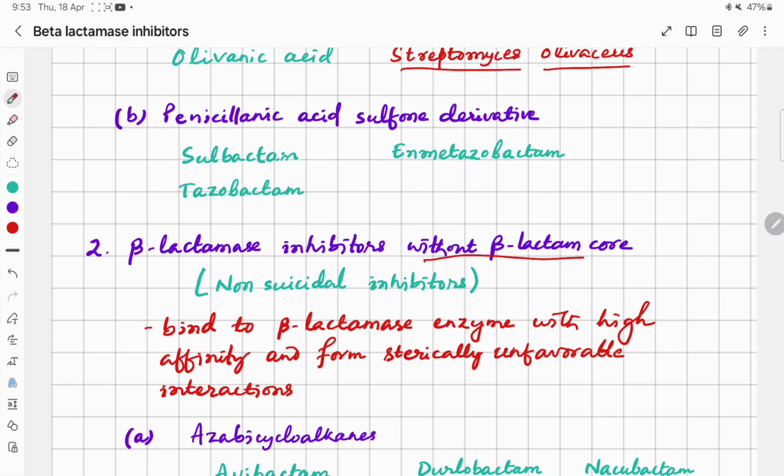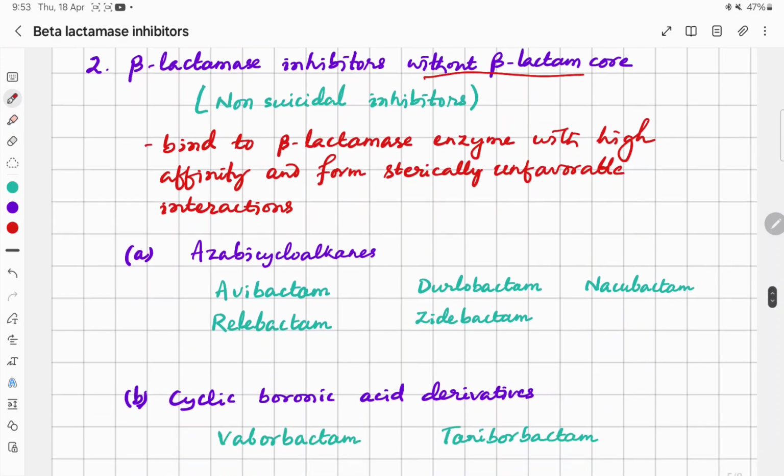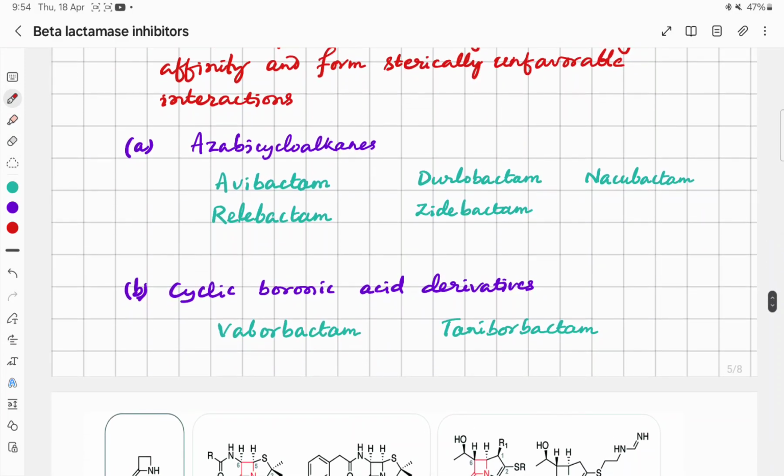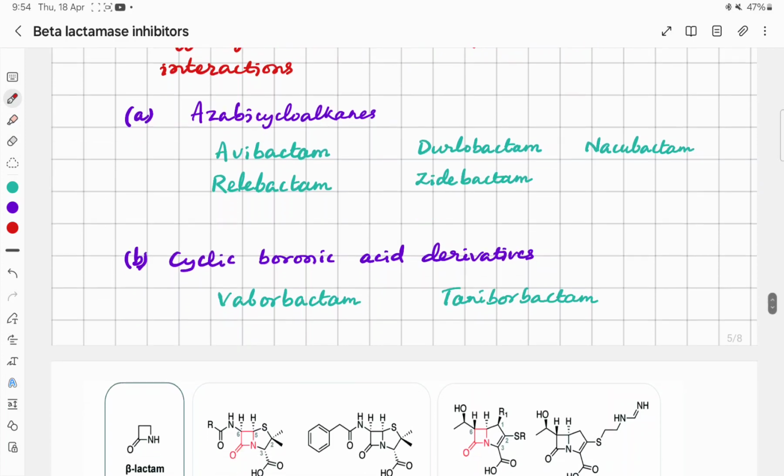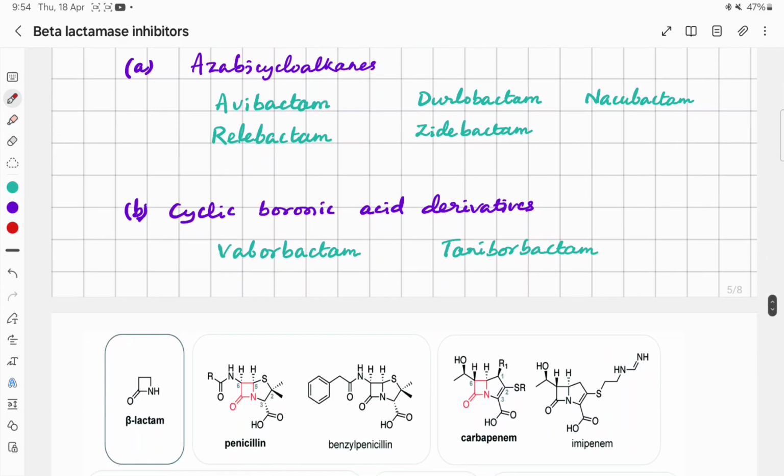In their structure there is no beta-lactam core, and they can be classified as aza-bicycloalkanes and cyclic boronic acid derivatives. Aza-bicycloalkanes are like avibactam, relebactam, durlobactam, zidebactam, nacubactam, and cyclic boronic acid derivatives are like vaborbactam and taniborbactam.